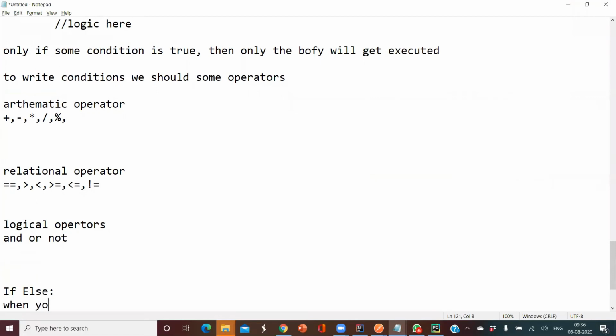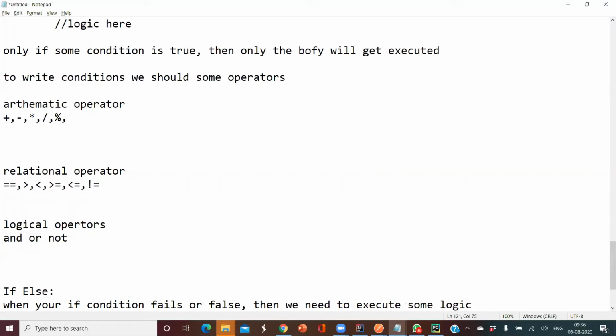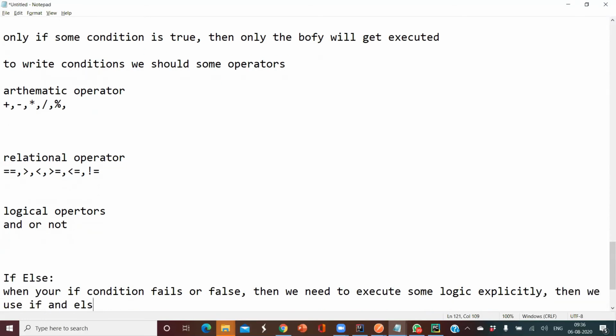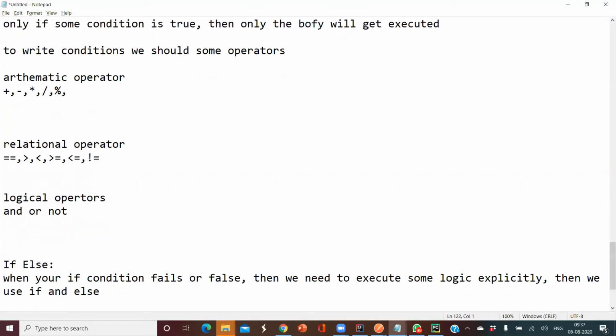When your if condition fails or is false, then we want to execute some logic explicitly. For that we use the if and else statement.